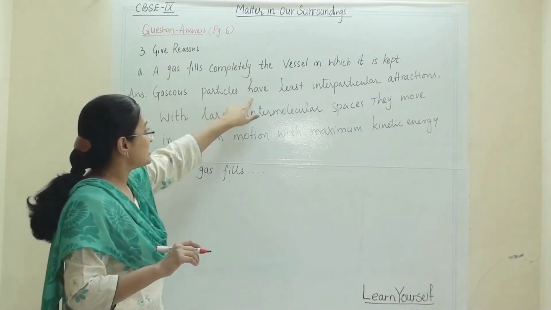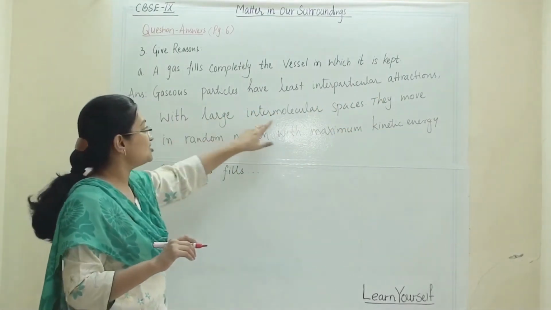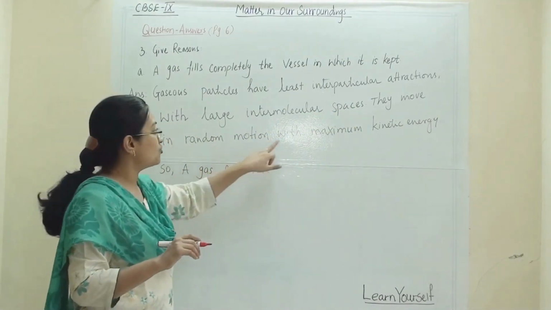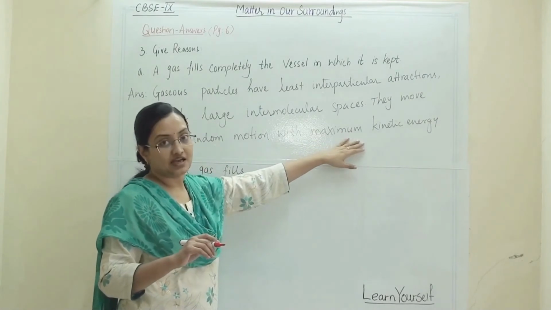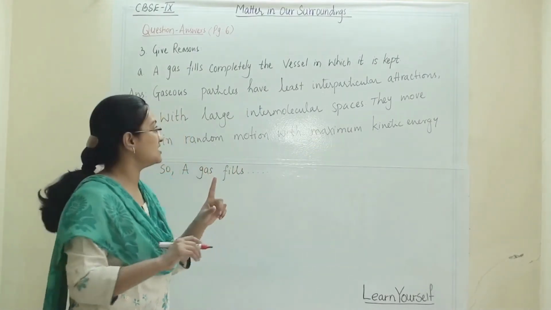Or otherwise you can write it in a sentence: gaseous particles have least interparticle attraction with large intermolecular spaces. They move in random motion with maximum kinetic energy. Here I have clubbed two characteristic properties in one sentence.